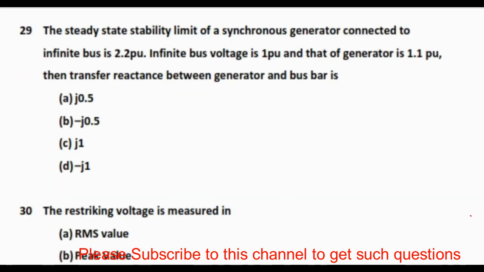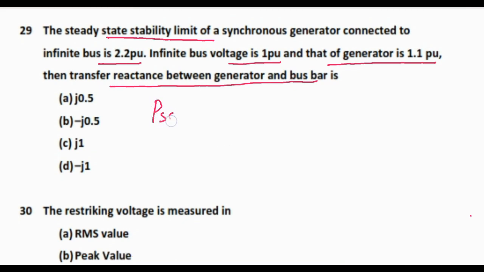Next question, question number 29. The steady state stability limit of a synchronous generator connected to infinite bus is 2.2 per unit. Infinite bus voltage is 1 per unit and that of generator is 1.1 per unit. Then transfer reactance between generator. So steady state stability limit PSS is equal to EV by XS.